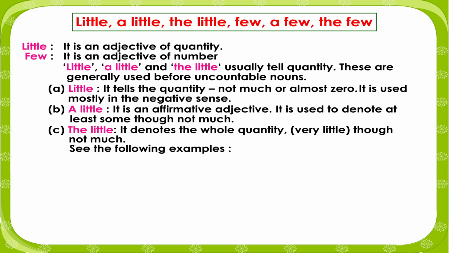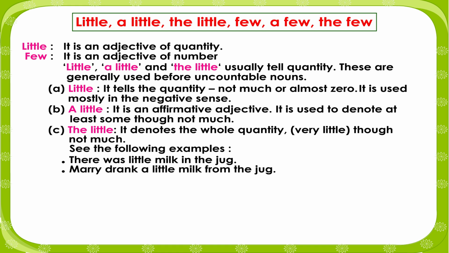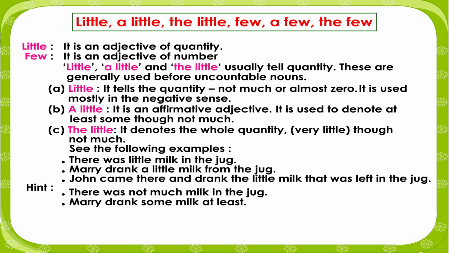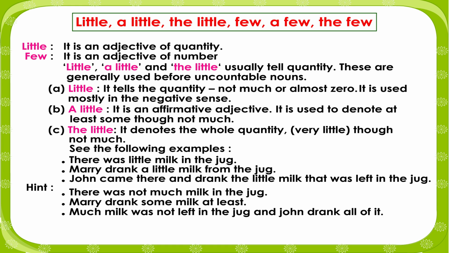See the following examples. There was little milk in the jug. Mary drank a little milk from the jug. John came there and drank the little milk that was left in the jug. Hint: there was not much milk in the jug. Mary drank some milk at least. Much milk was not left in the jug and John drank all of it.